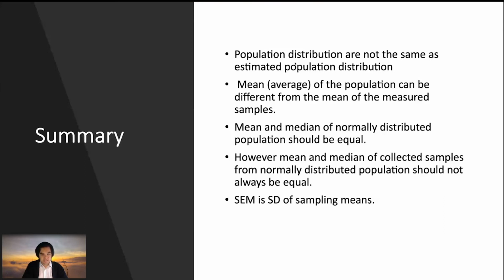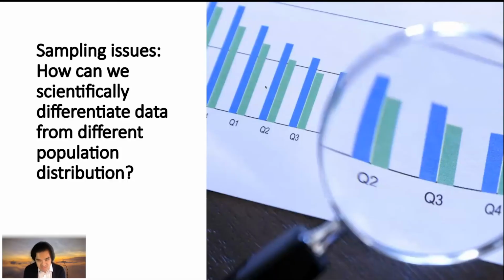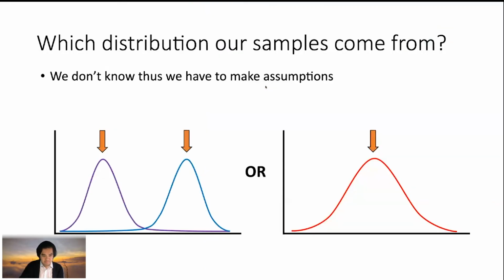Okay, the standard error of the mean is basically a standard deviation based on your measured mean, based on the calculated mean between your repeats. When it comes to statistical analysis, the issue here is: how can we scientifically differentiate data from different population distributions? So, for example, we do two treatments.